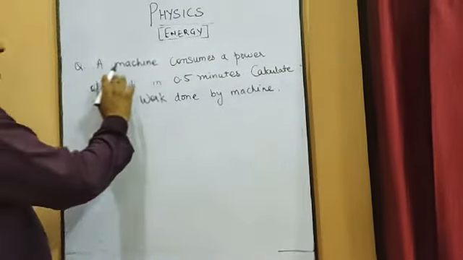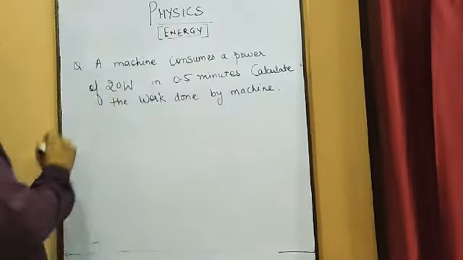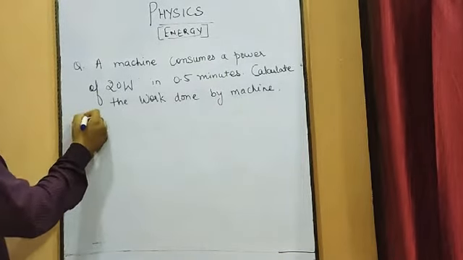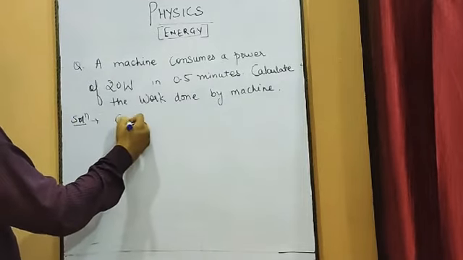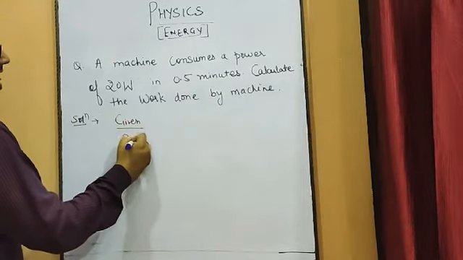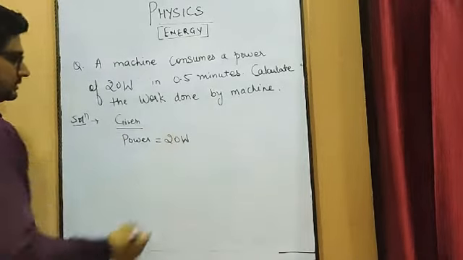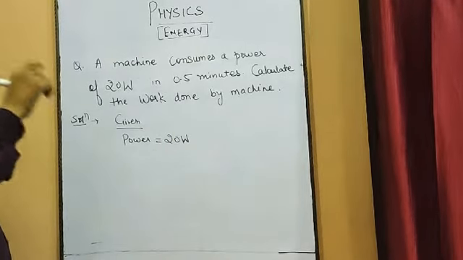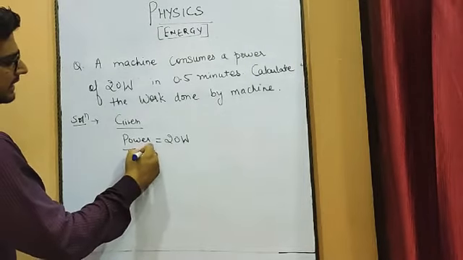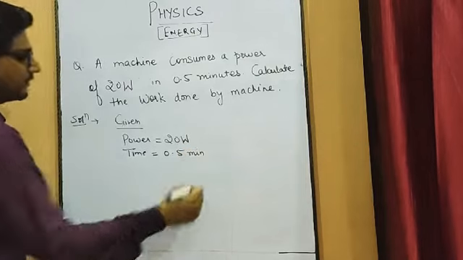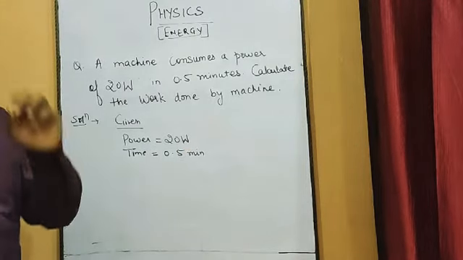A machine consumes a power of 20 watt. How much amount of power is the machine consuming? So it is given that power is 20 watt in 0.5 minutes. Time is given as 0.5 minute. Now we know that the standard unit of time is seconds.